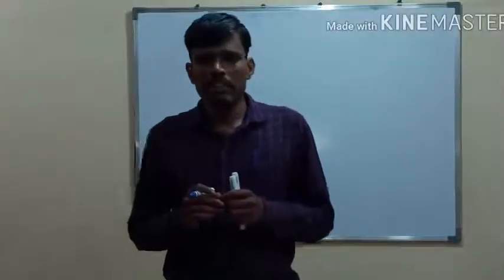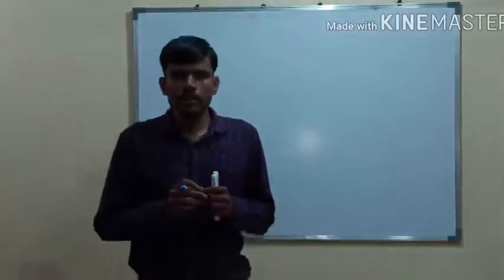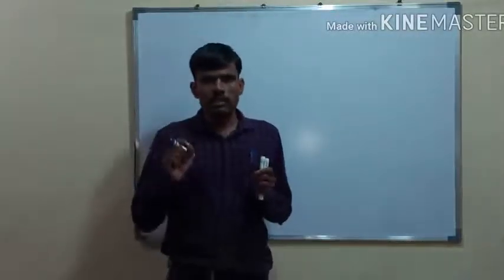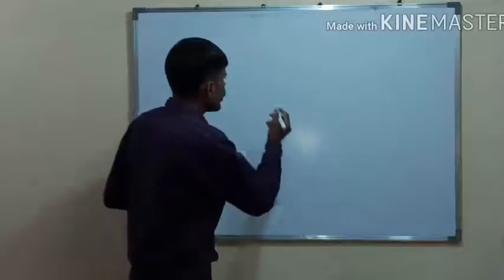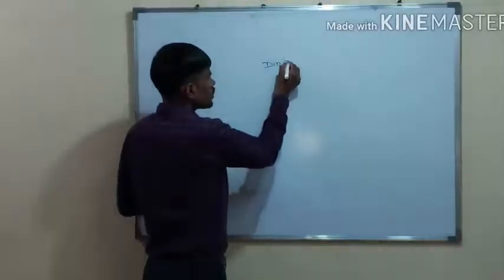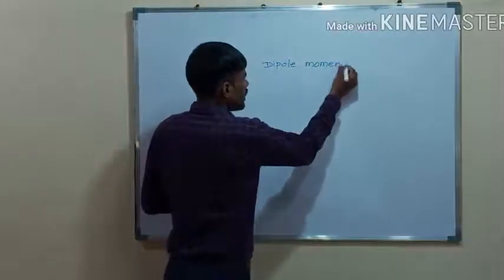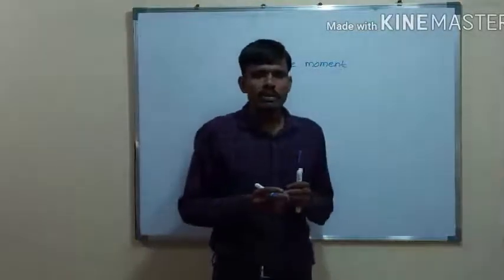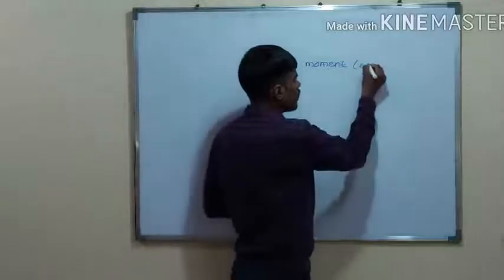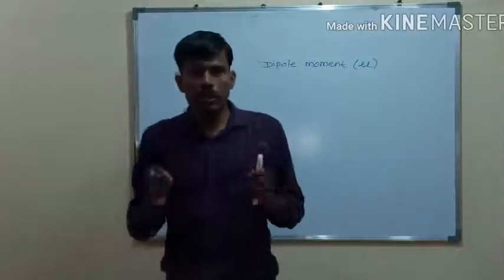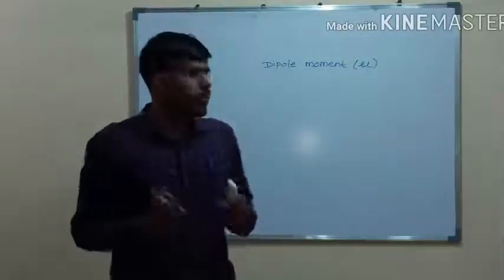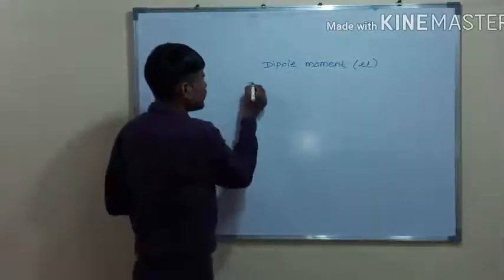Dipole moment is a very important property for the determination of rotational spectra or IR spectra of a molecule. So we must know some basics about dipole moment. Dipole moment is denoted by mu. This dipole moment is an intrinsic property.